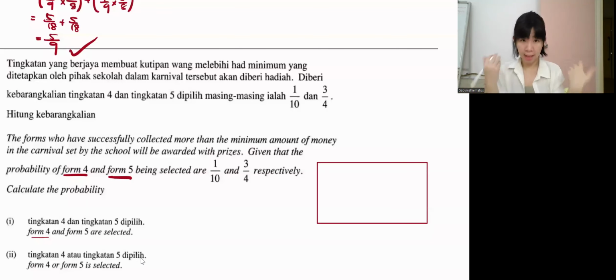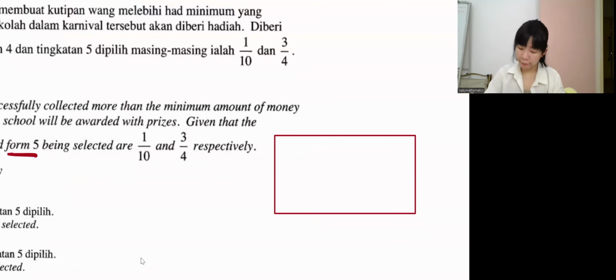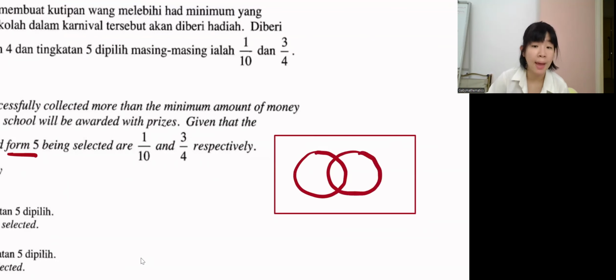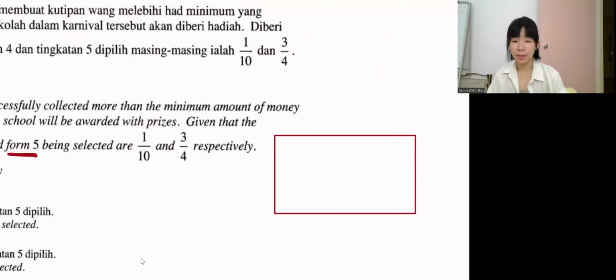So both of them are able to, so there is a chance both can get a prize. If there is a chance, it means the two circles should overlap. In real life, the school is not that strict. The school already set this rule: whoever can collect this amount can get a prize. It means there may be more than one winner, as long as whoever meets this criteria. So this one overlaps.